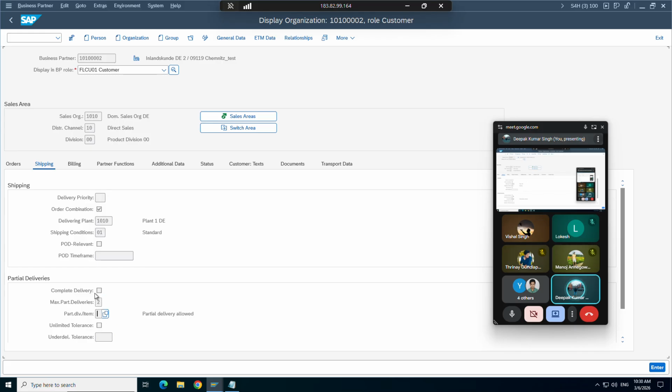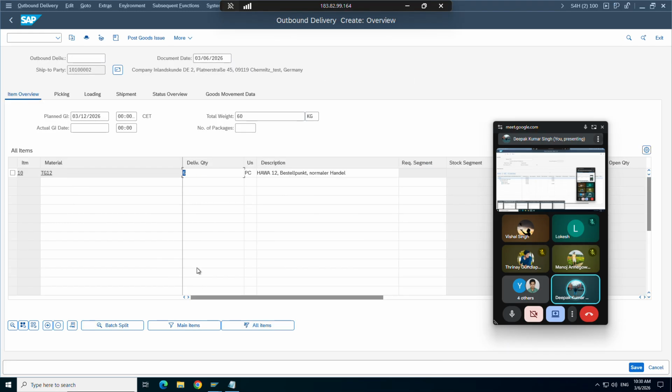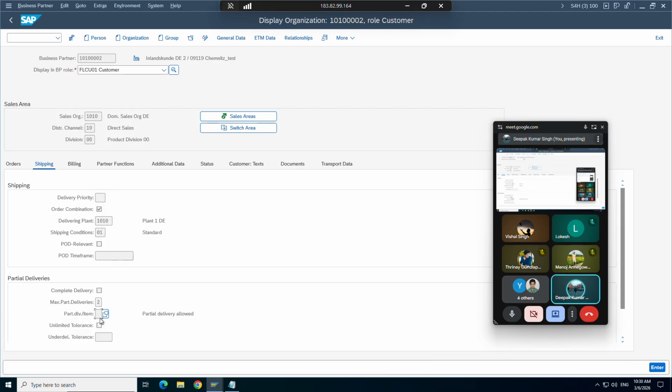The delivery part. Yeah, this partial delivery part. Here we have maintained two, right? So ideally, the system should allow only two, but we already created three deliveries, and we are about to create the fourth delivery. The system has not thrown me that error. So that's what I'm saying. Maybe this field also we need to maintain.